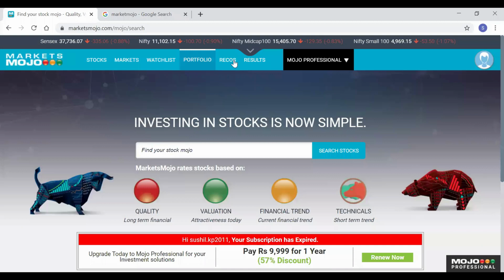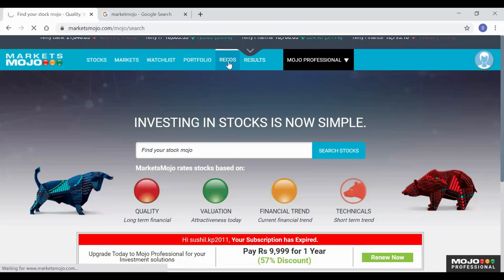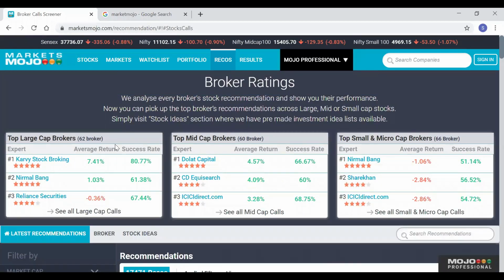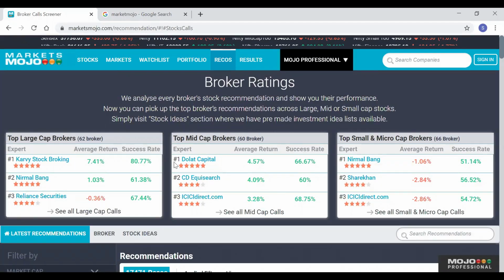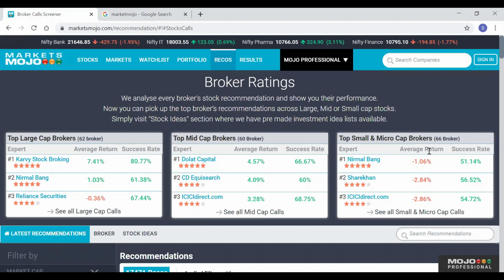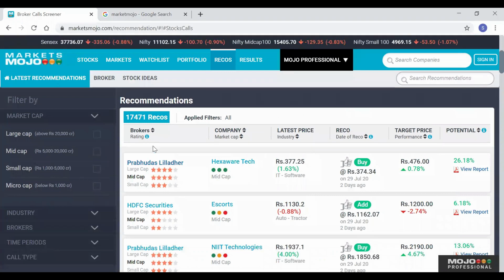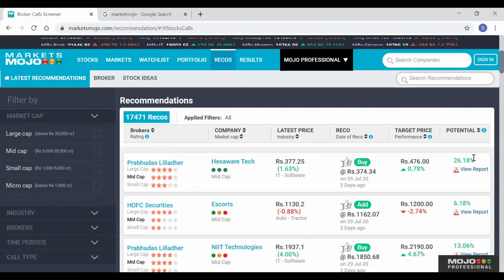If you see here, there is a tab called Recos, which is recommendations. When you click on recommendations, a page opens where they display the broker ratings. We have the list of large cap brokers, mid cap brokers, and small and micro cap brokers. Below that you can see well-known brokers and their recommendation about a specific company, what the price is, when they recommended it, and what the target is, and also the percentage returns we are expecting from that.